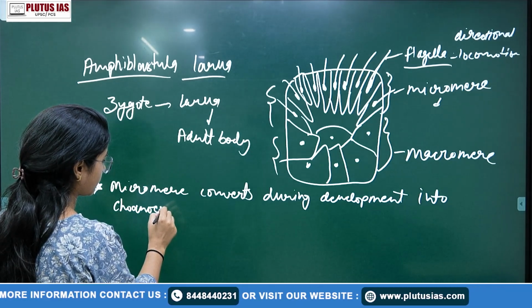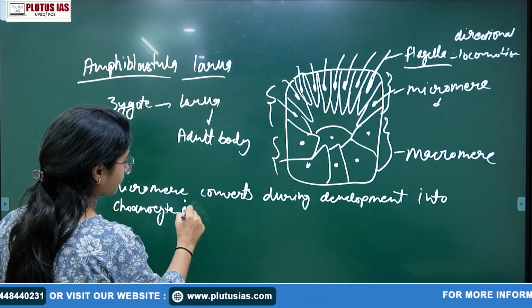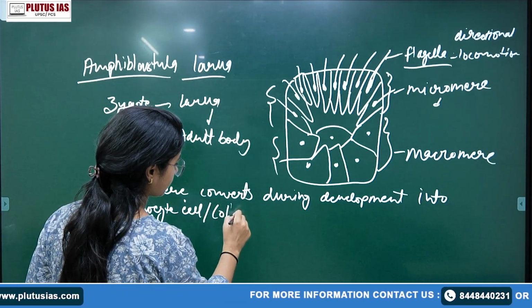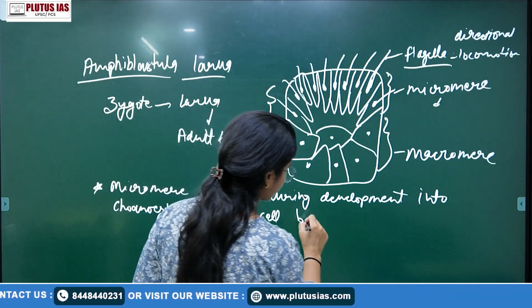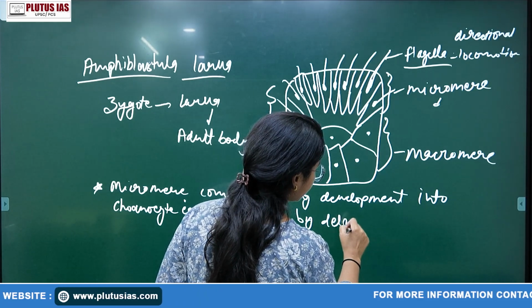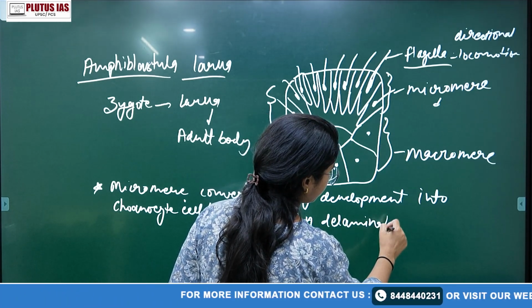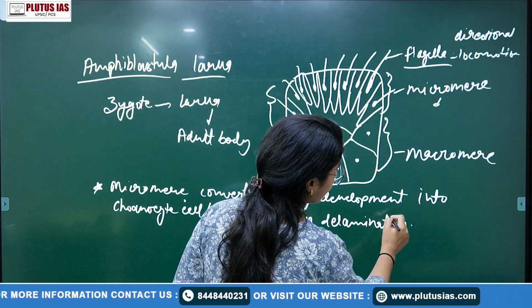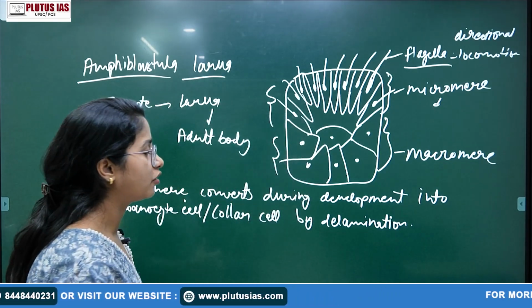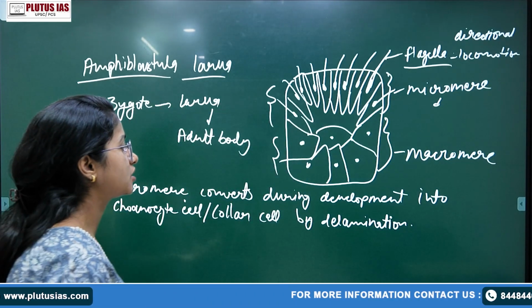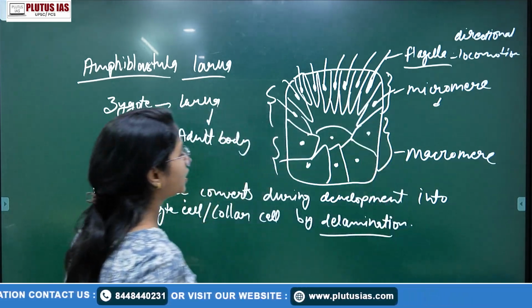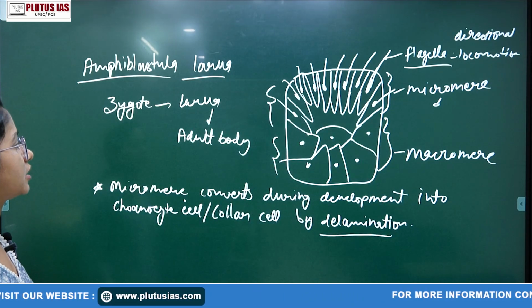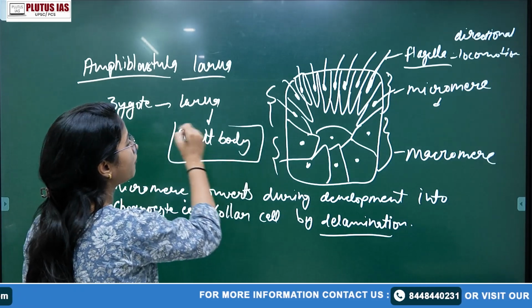Conocyte cells or collar cells, by delamination. Delamination is one of your topics in developmental biology. There's also inversion and invagination. There are so many kinds of modification in the cell during development. So these cells are modified, delaminate, and form collar cells, and finally there is the formation of the adult.